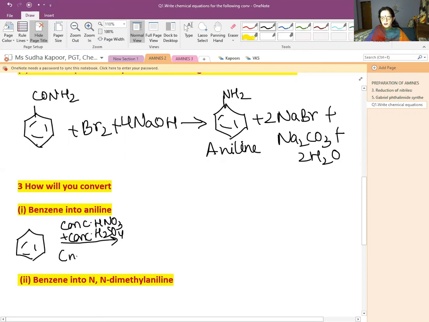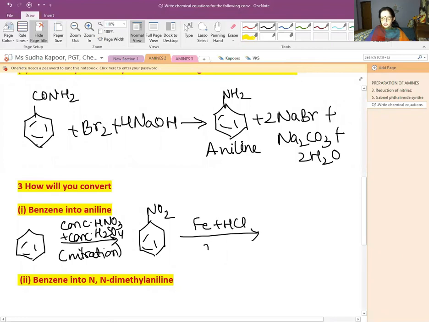The process is nitration followed with heating. We will be getting the nitrobenzene. And then we know that converting nitrobenzene into aniline is very simple. We will be having Fe with HCl. The process is reduction. And what we will be getting here is the required product, that is aniline.